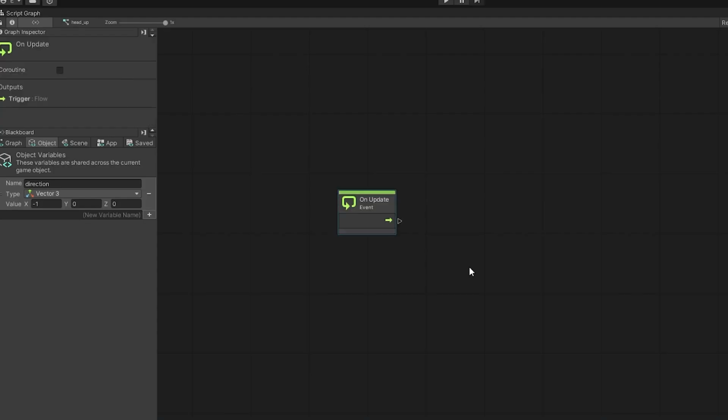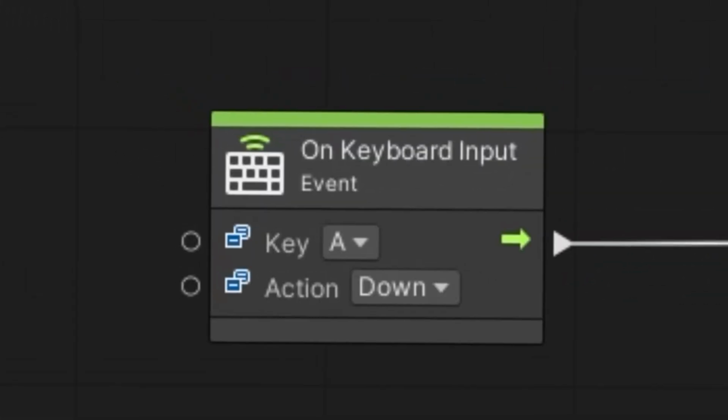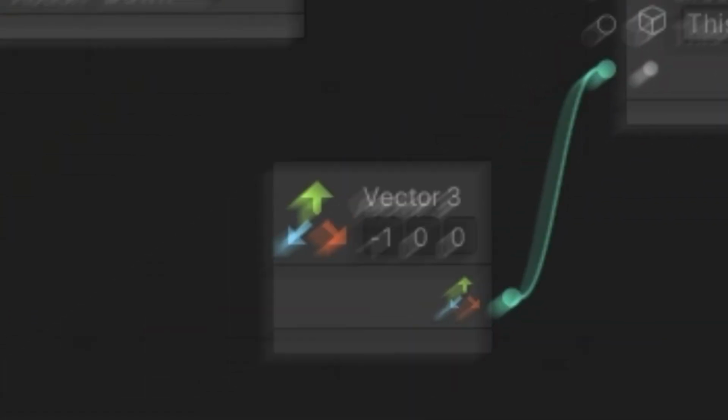The first step we did was trying to create the movement of the head. So every time you press D, for example, the head should turn right and move in that direction. You can see that we just added a node for every keyboard input and connected them to a variable that sets the head to its new position.